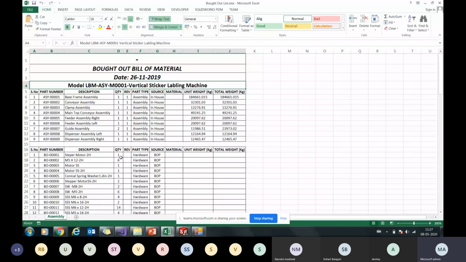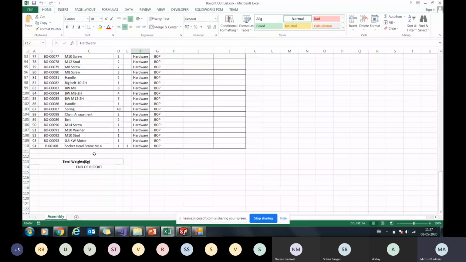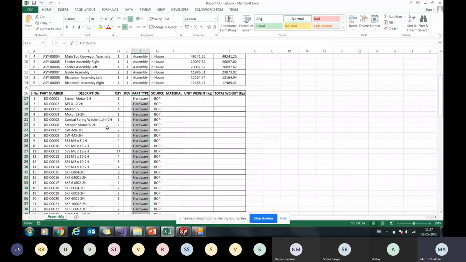Similarly, the bought out list. This is a bought out list, with complete details of the hardware in my machine. So we can pass on the respective list to the respective department without any issue. We can give you a complete BOM as well as our complete segregated list. So that becomes easier for all of us.